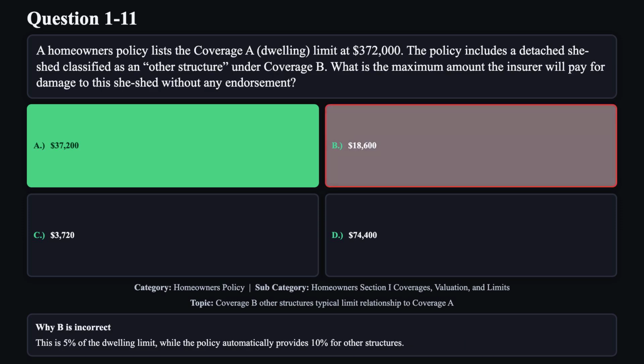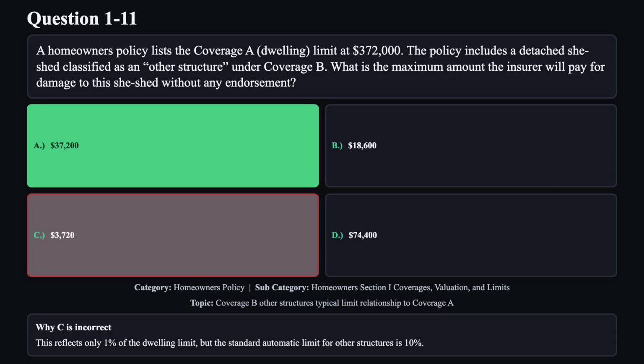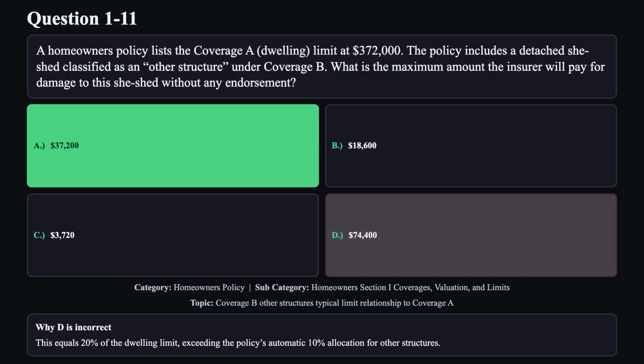Reason B is not correct. This is 5% of the dwelling limit, while the policy automatically provides 10% for other structures. Reason C is not correct. This reflects only 1% of the dwelling limit, but the standard automatic limit for other structures is 10%. Reason D is not correct. This equals 20% of the dwelling limit, exceeding the policy's automatic 10% allocation for other structures.